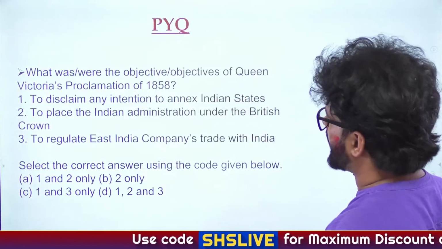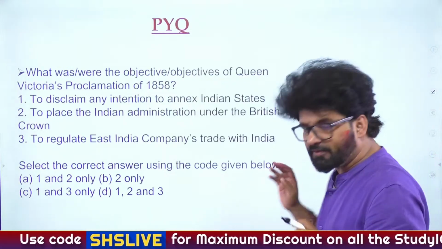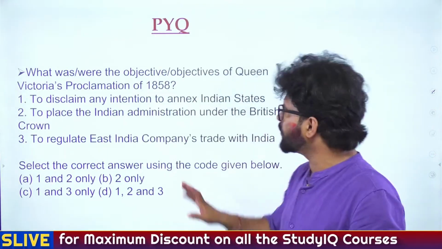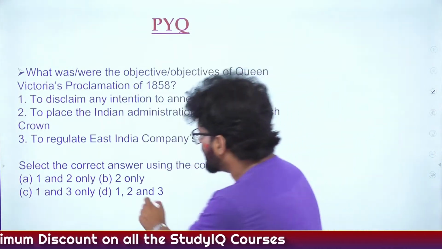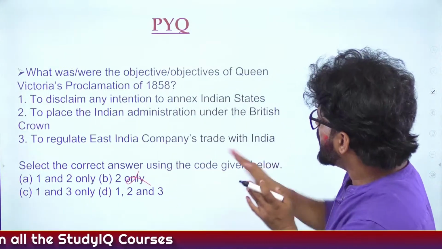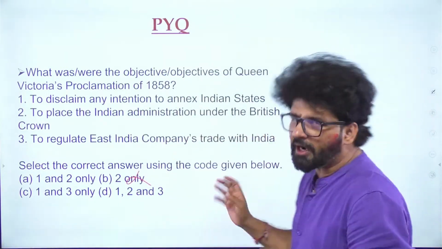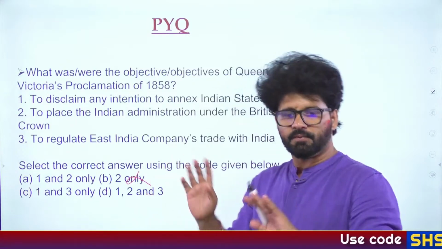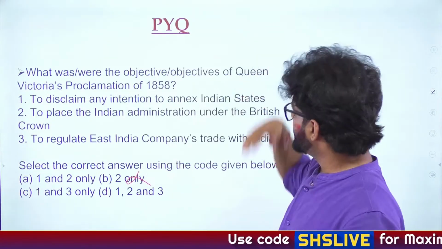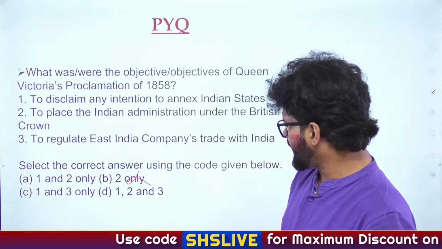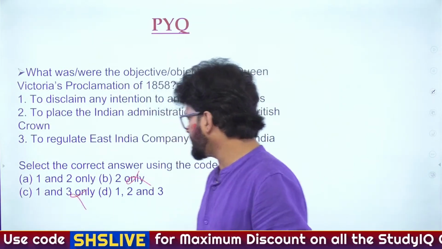Objectives of Queen Victoria's Proclamation. To disclaim any intention, this we have discussed. They are already saying that we don't want to annex any more territories. First is correct. Do option elimination. You're left with A, C, D. To place the Indian administration under the British Crown, that also we have seen. EIC gone, formally, informally, and the British Crown has come. So second is also correct. If second is correct, you eliminate this. Now you're left with A and D.